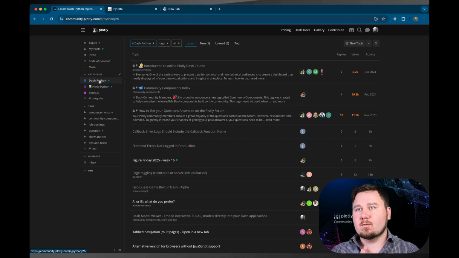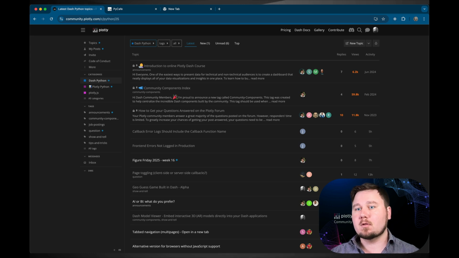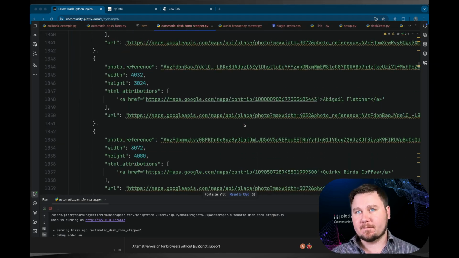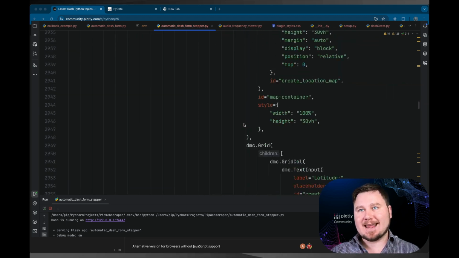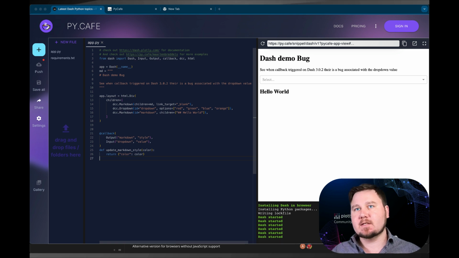Then let's say that we still haven't found something that directly refers to the problem that we're facing, and we are trying to inquire about it further. So let's understand the problem first. In order to do that, it's best to create a limited working example of what you have. There's a few ways of going about that. For example, if you have a large app file with a bunch of code and the problem is specific to a component, try to take that out of the whole app file and build a new project that just focuses on understanding the problem that you are facing.